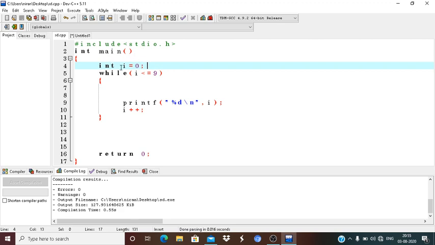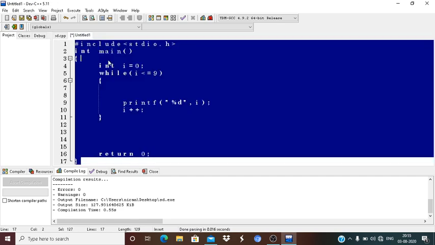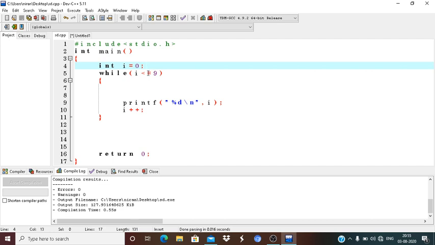After that we write the while loop. What is the condition? i is always less than or equal to 9. After that we print this value i, then increment it. It is a post increment operator, so it increments by 1 each time. Then the return statement: because here I write int, the compiler expects it, so it is the user's responsibility to return the integer value to the compiler. So that's the program. It is a very simple program for all of you.